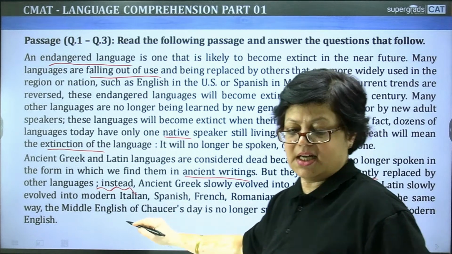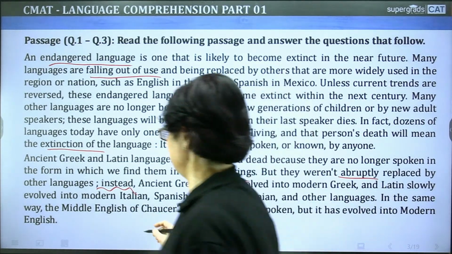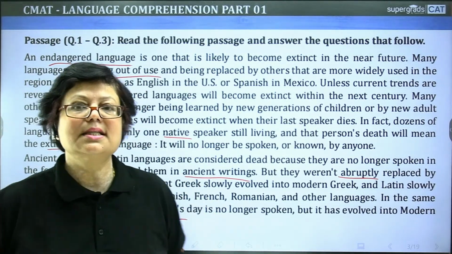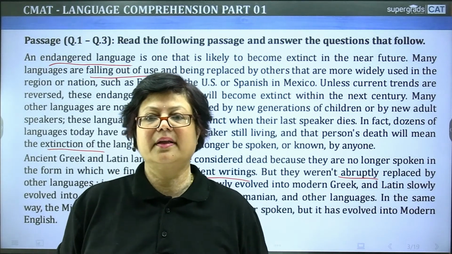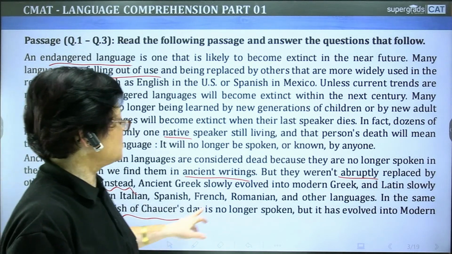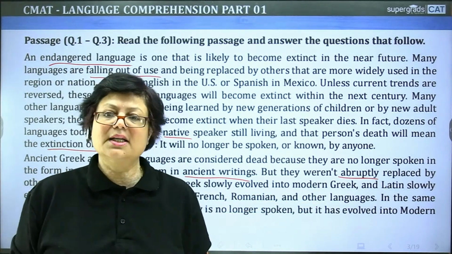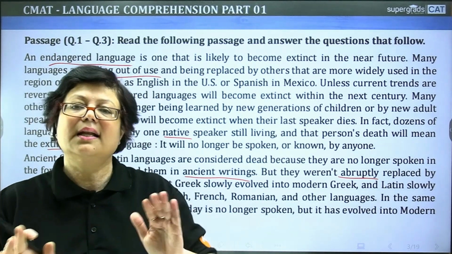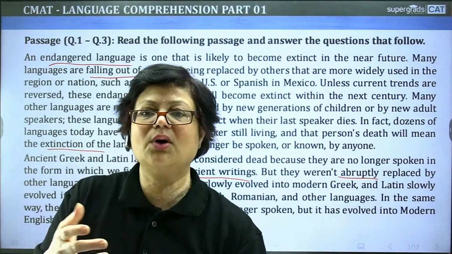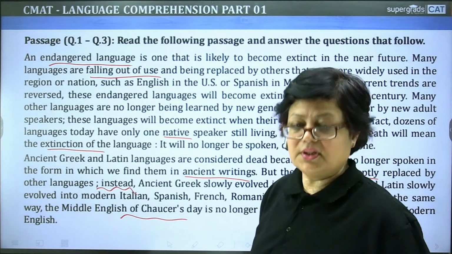In the same way, the Middle English of Chaucer's day. Now, who is this Chaucer? Chaucer is the father of English literature or English poetry. Is no longer spoken, but it has evolved into modern English. अब वो इंग्लिश तो कोई नहीं बोलता है, but it has now changed, evolved, है ना, evolution होता है, changes आते हैं, so that now the old words are being replaced by new words.